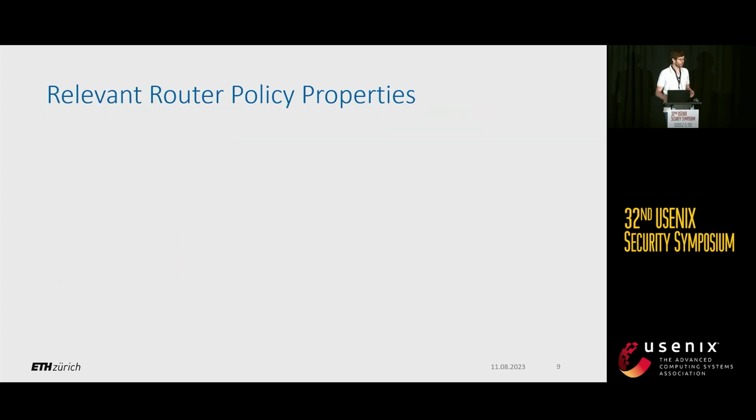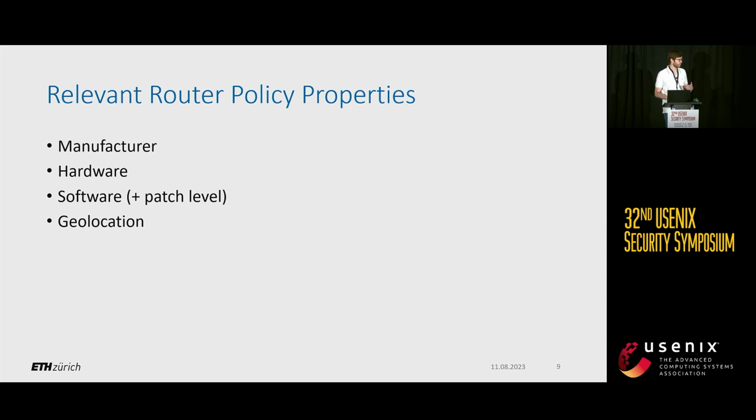Let's highlight some relevant router policy properties that FABRID enables us to choose. We've seen the manufacturer before, and hardware, for example hardware capabilities such as PTP. The software, including the versions at which they're running, is also a very interesting property. And geolocation to enable geofencing. Similarly, we can also use the jurisdiction, which can be used to ensure that data does not leave a certain jurisdiction, which is often important for example in military use cases.